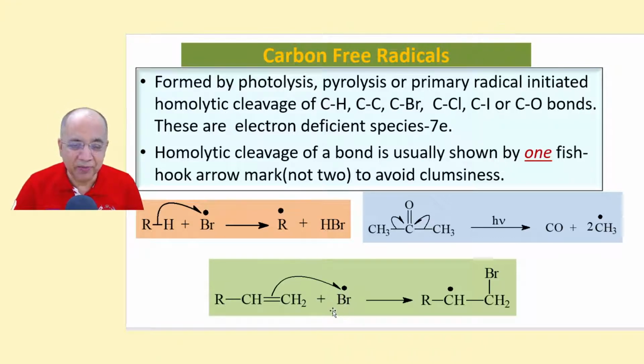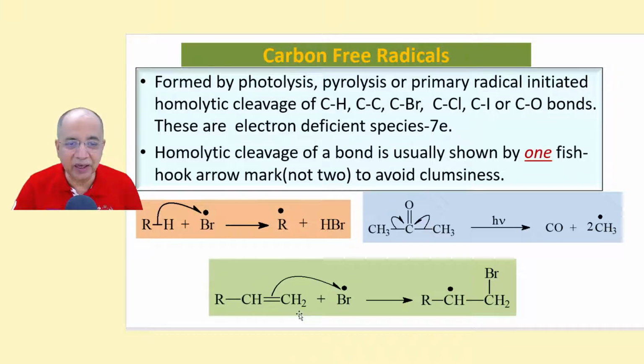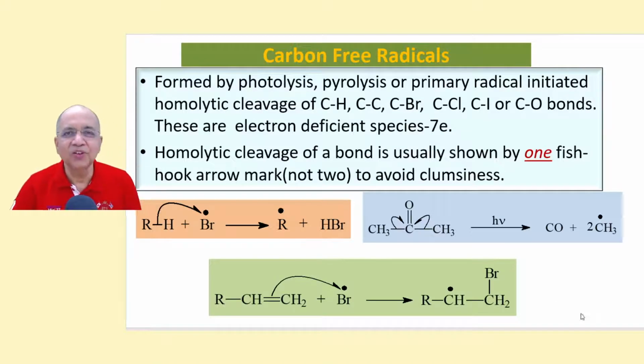Similarly, the primary free radical is obtained from a bromine molecule by the homolytic cleavage of the bromine-bromine bond. That bromine radical or atom reacts with a pi bond. So the pi bond is homolytically cleaved to form a secondary free radical, a carbon free radical here. This one electron bonds with this bromine atom, bromine radical, to form this bond, and we have an unpaired electron on carbon. So we saw how carbon free radicals are formed.